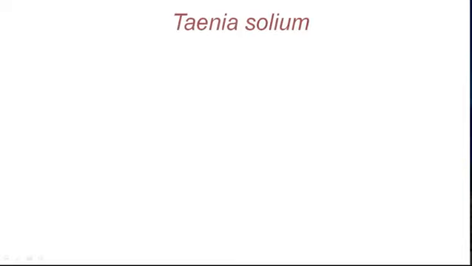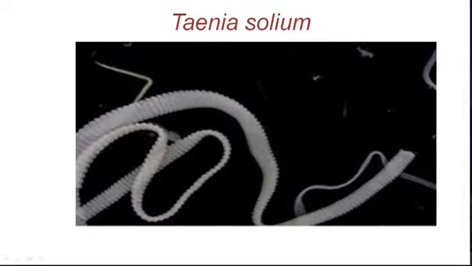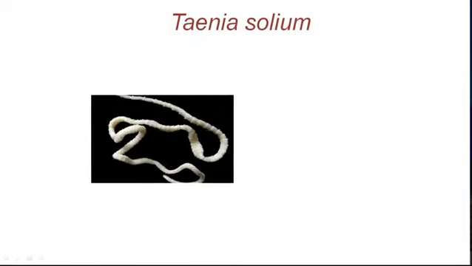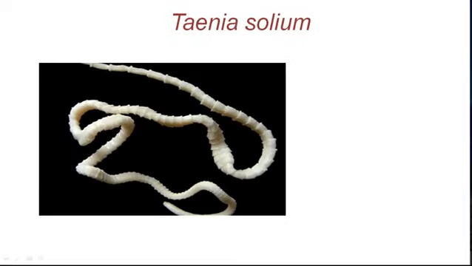So you can see the photograph of Taenia solium. You can see the fine segments forming here. These are proglottids. In another photograph, the proglottids look longer because these are white, colorless, and therefore photographed after keeping them on black paper. Now the head part is unfortunately not photographed here, but it is photographed separately.